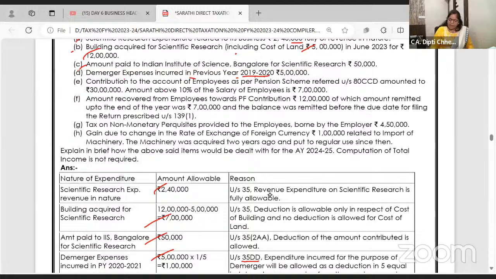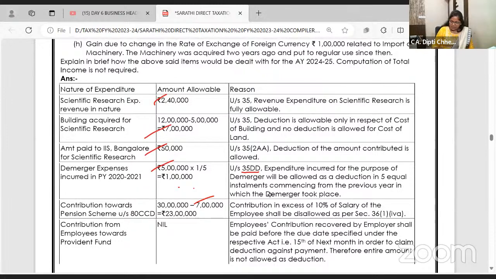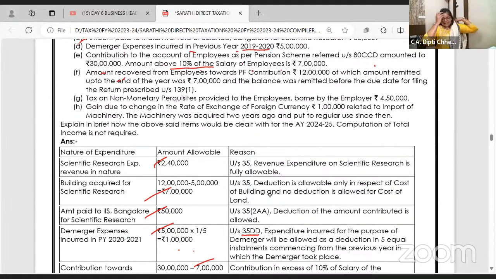Now, contribution to employees pension scheme amounted to 30 lakhs, amount above 10%. See, as an employer, I can put 10% of the salary and DA to the pension scheme. So, how much have I put? 30 lakhs. But above 10%, I have put 7 lakhs. So, 7 lakhs will be disallowed. 23 lakhs will be allowed. Easy? Right. Next. Nice to see all answers in the chat box.